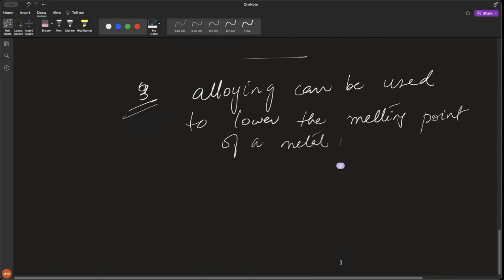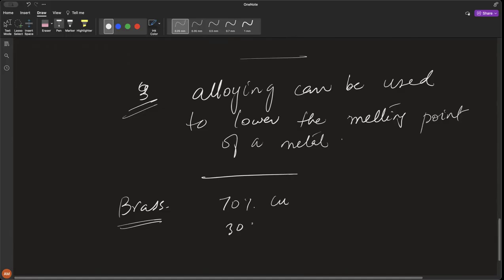Alloys and their applications. We have brass. Brass is 70% copper and 30% zinc, right?